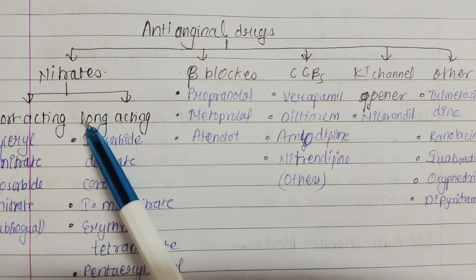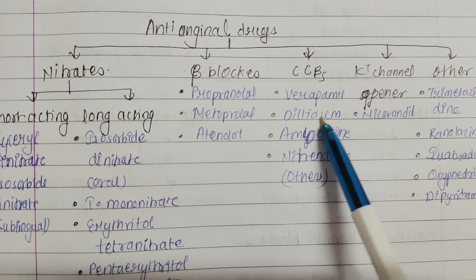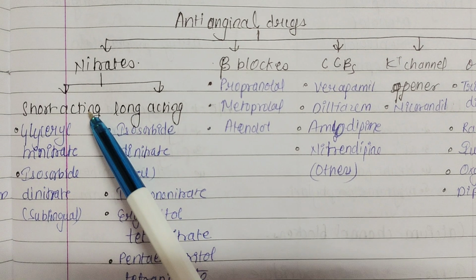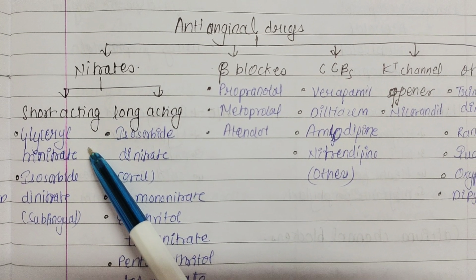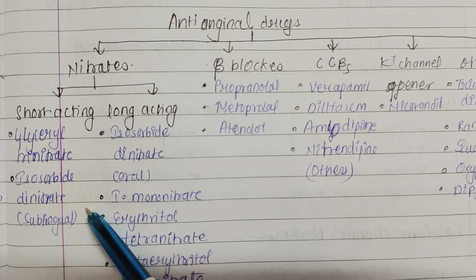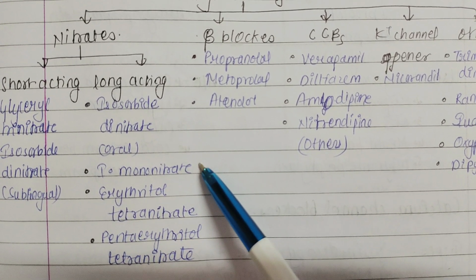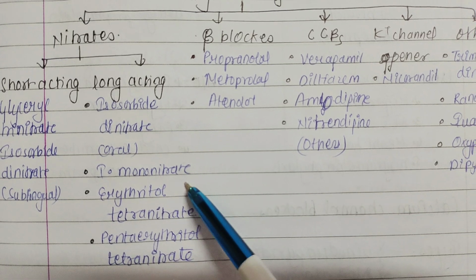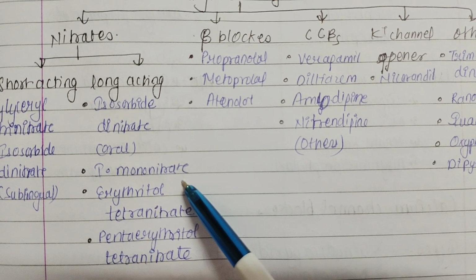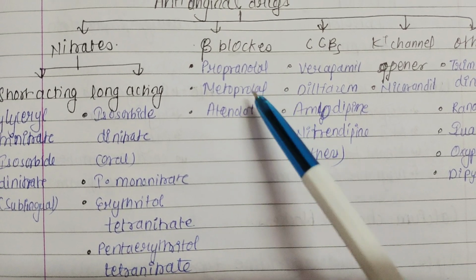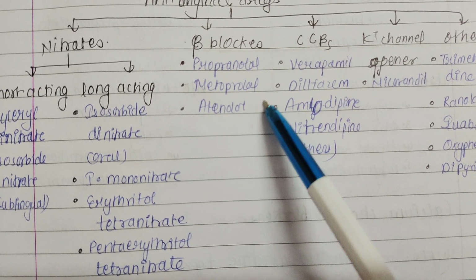Anti-anginal drugs are nitrates, beta blockers, calcium channel blockers, potassium channel openers, and others. Short-acting nitrates are glyceryl trinitrate and isosorbide dinitrate sublingual. Long-acting are isosorbide dinitrate oral, isosorbide mononitrate, erythritol tetranitrate, pentaerythritol tetranitrate. Beta blockers are propranolol, metoprolol, atenolol.